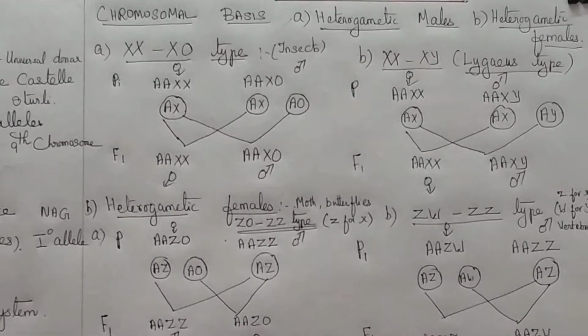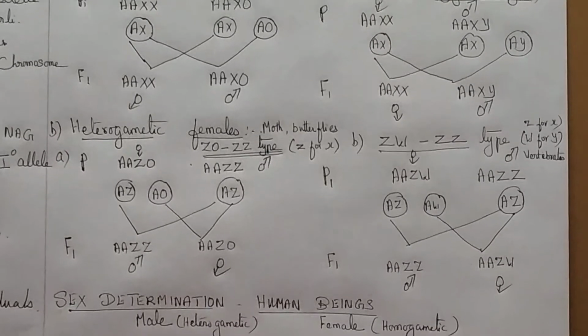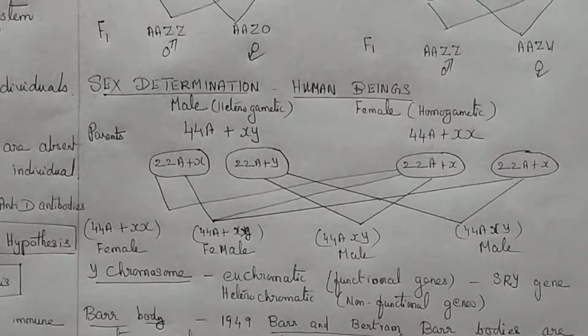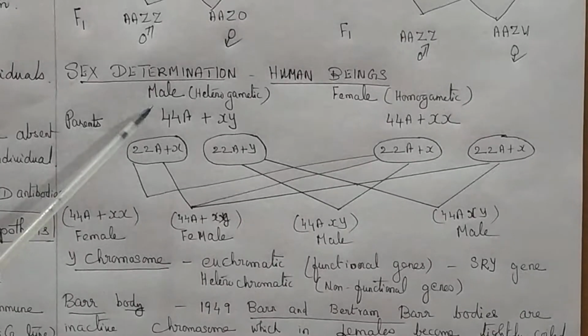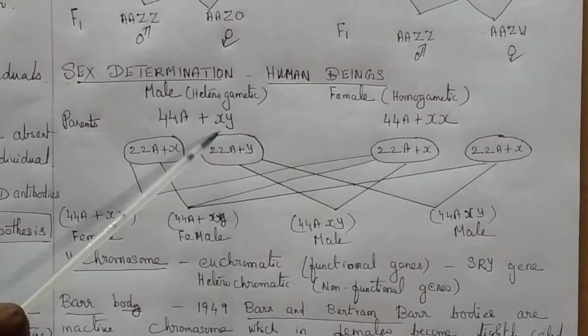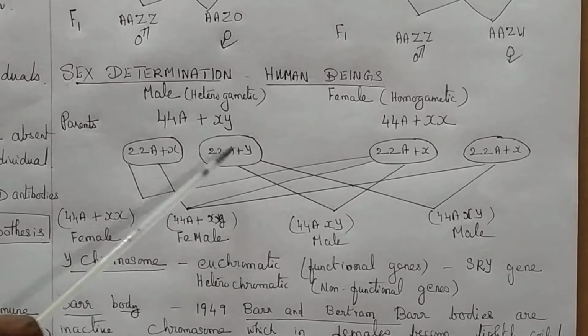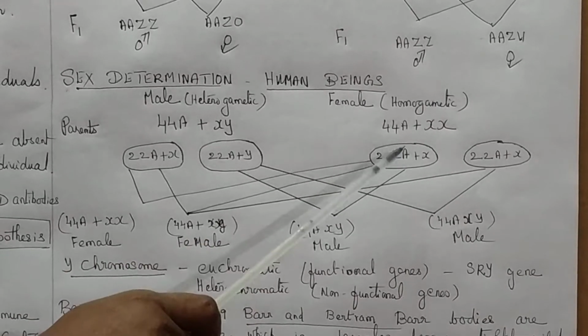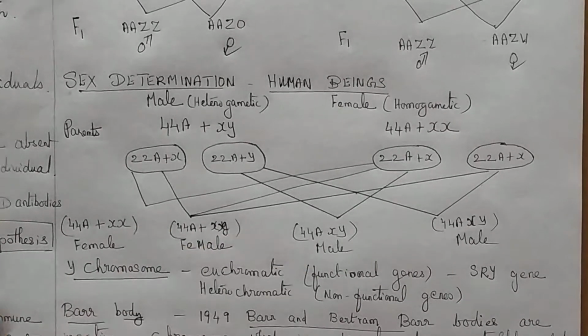Next, we are going to study sex determination in human beings and Drosophila. In human beings, the males are heterogametic, producing two dissimilar gametes, and females are homogametic, producing two similar eggs.